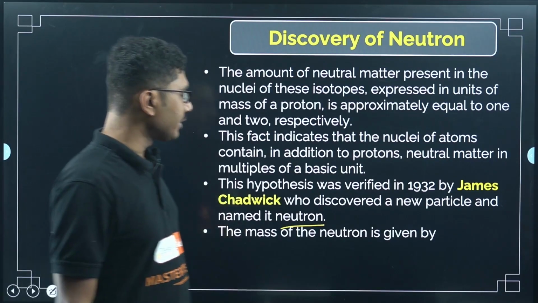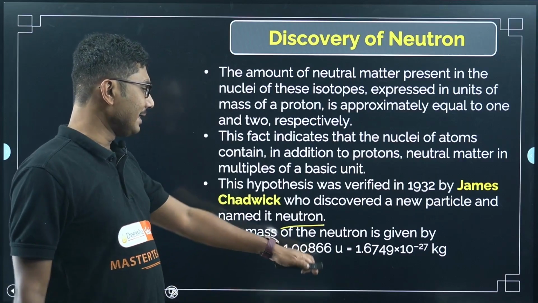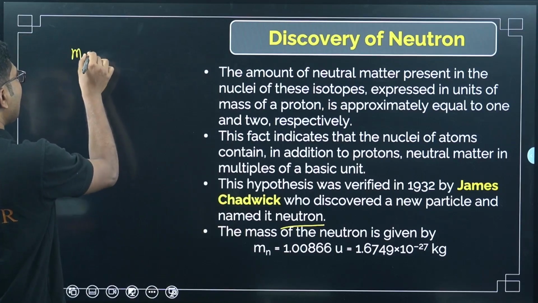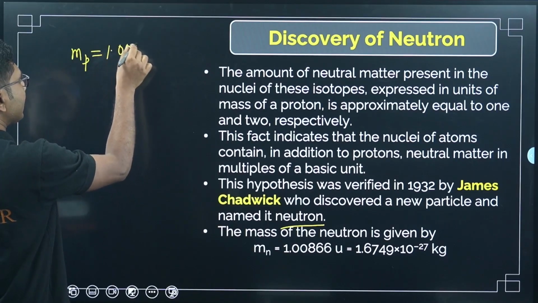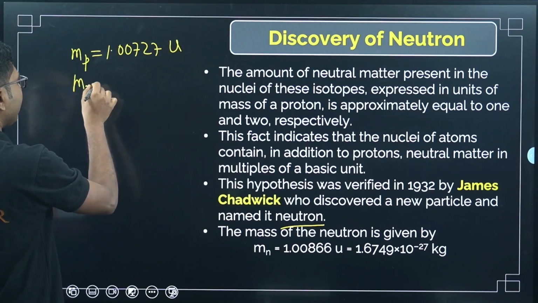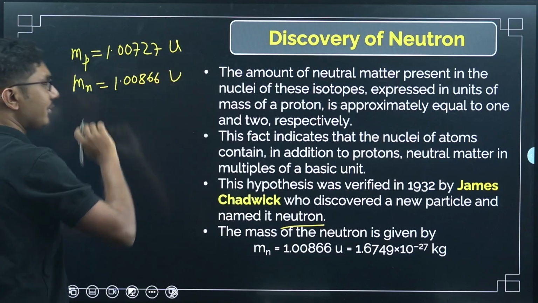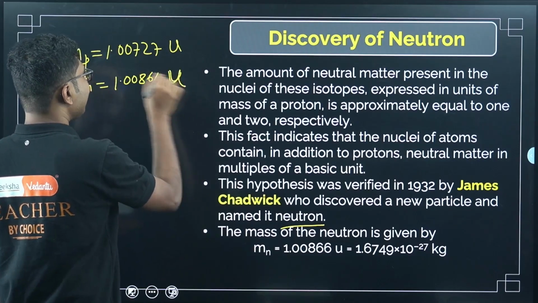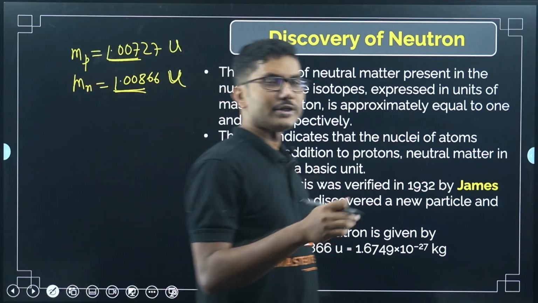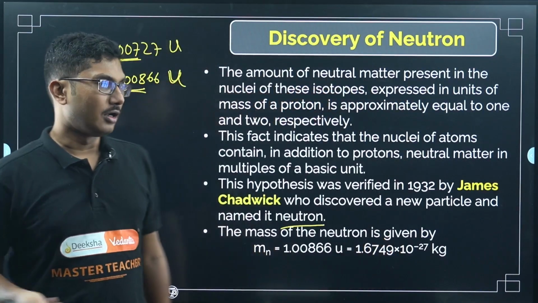The mass of the neutron is given by 1.00866 U. If you remember, the mass of proton was about 1.00727 U, and the mass of neutron is 1.00866 U. If you don't remember these values, at least you have to remember up to these values: 0.007 for proton, 0.008 for neutron.